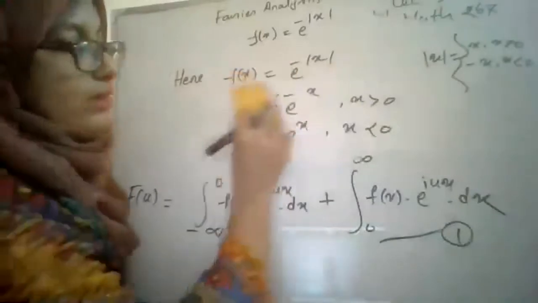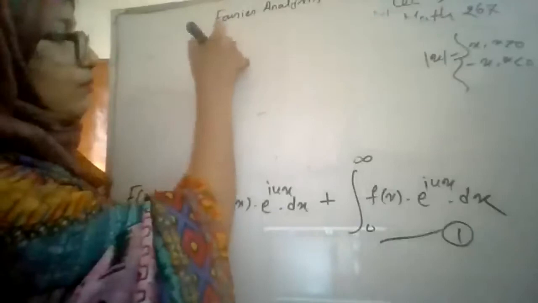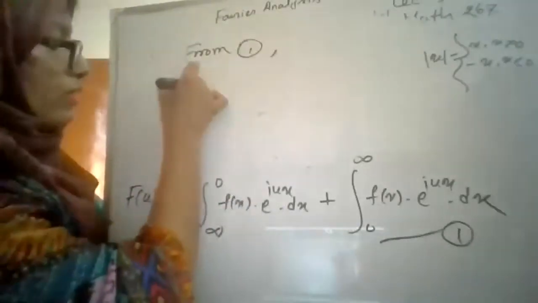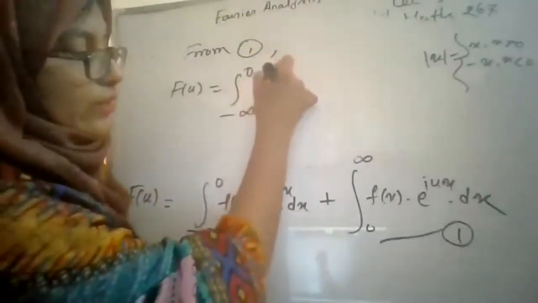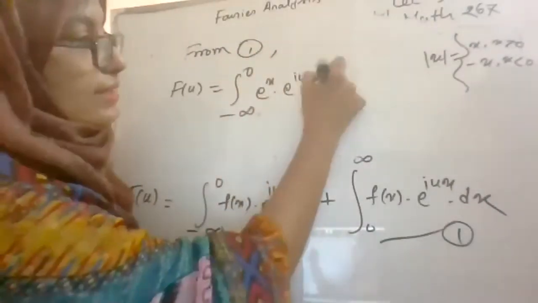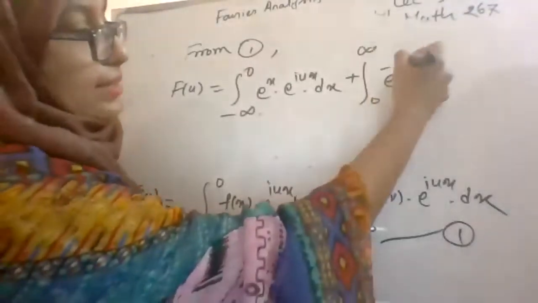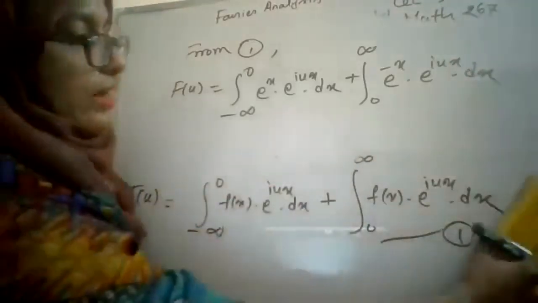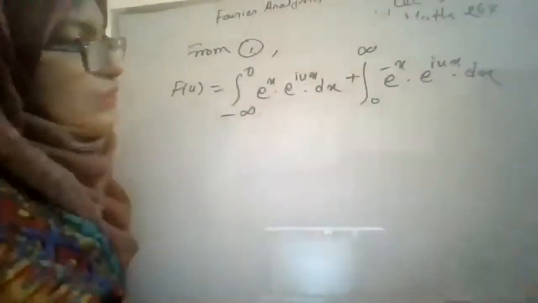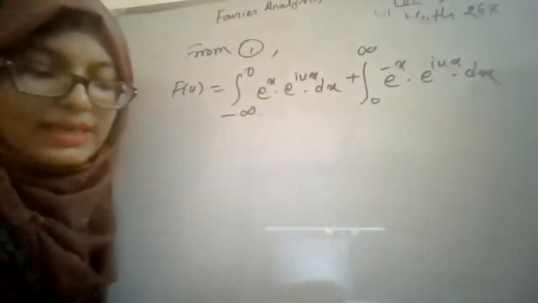So from equation 1, we may write f of u is equal to the integral from minus infinity to 0 of e to the power x, e to the power iux dx. And for the second part, it will be the integral from 0 to infinity of e to the power minus x, e to the power iux dx. Now you have to complete this integration in a simple way. Use the UV formula to complete this integration.